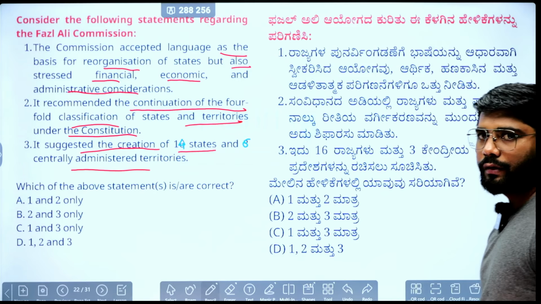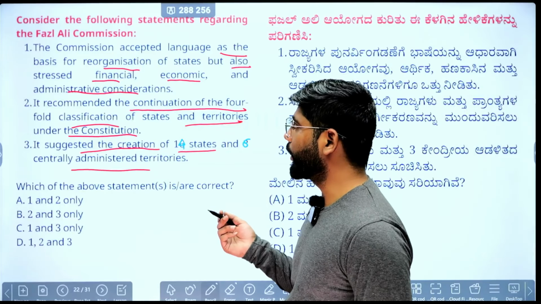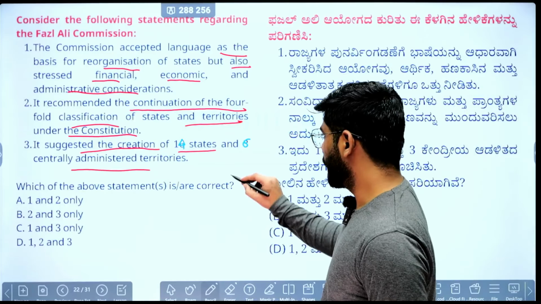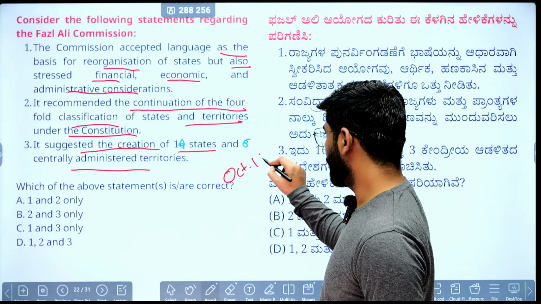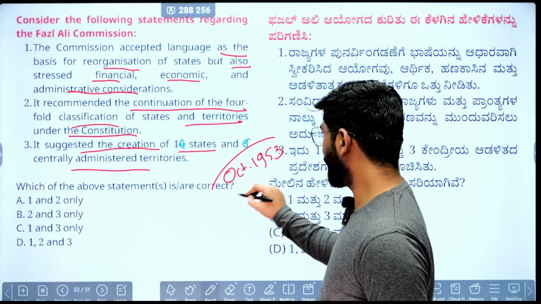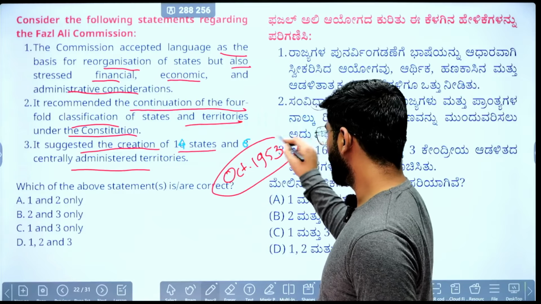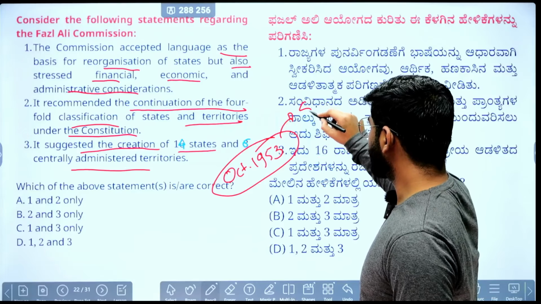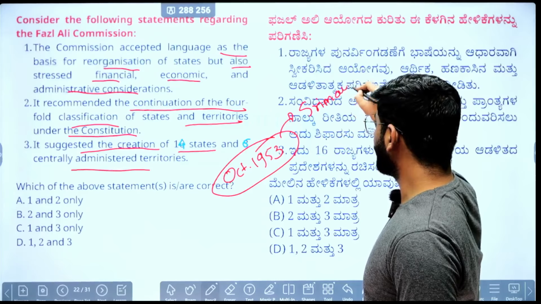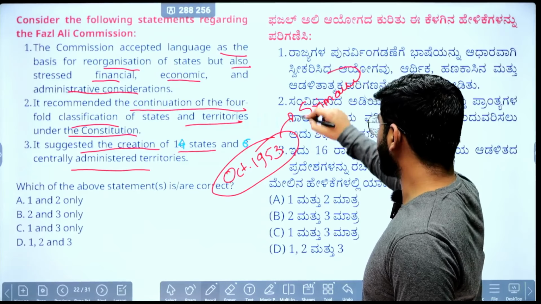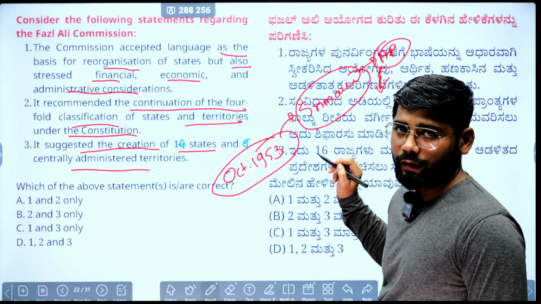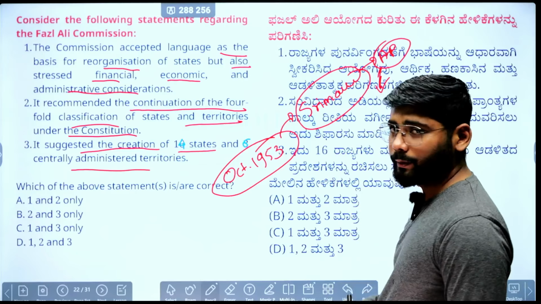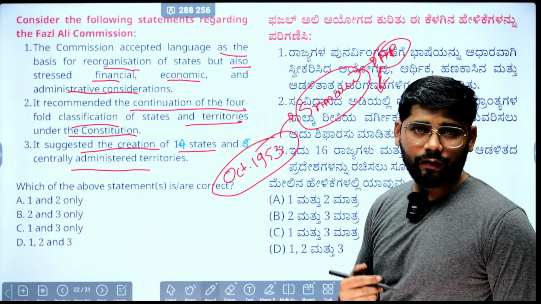We will see the correct statement, because before going to Fazl Ali Commission's background, what happened in October 1953: there was a Congress politician, Sri Malu, from Andhra Pradesh, who did fasting until death, and unfortunately he died.